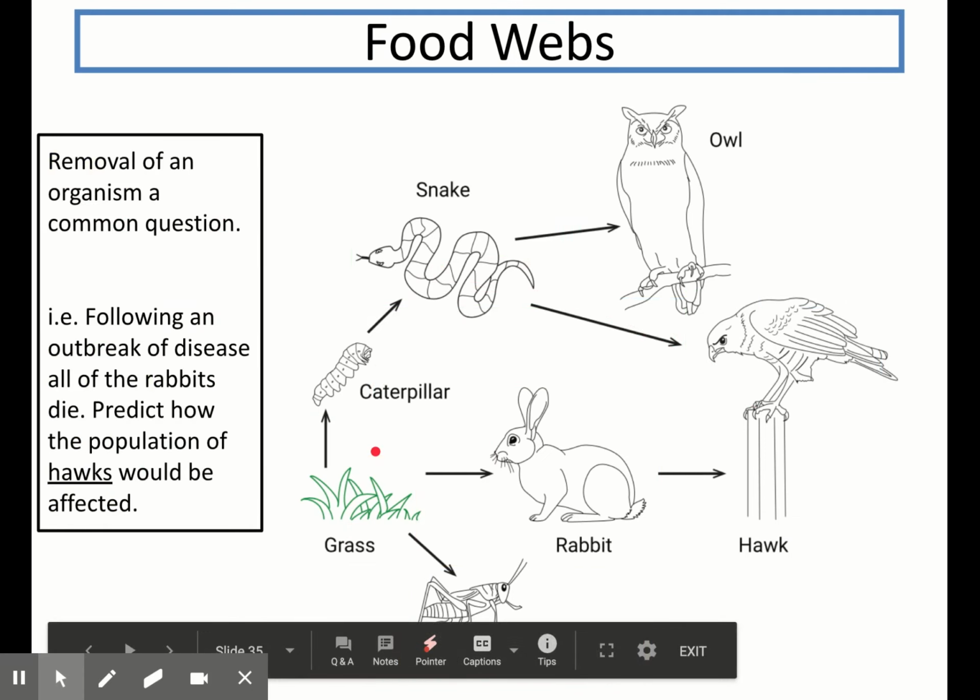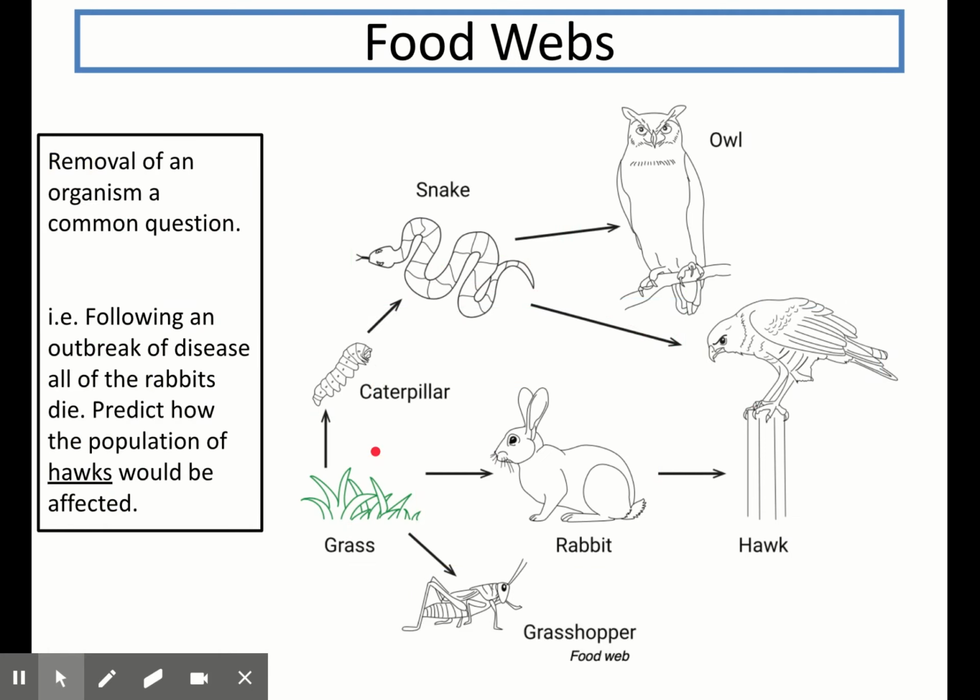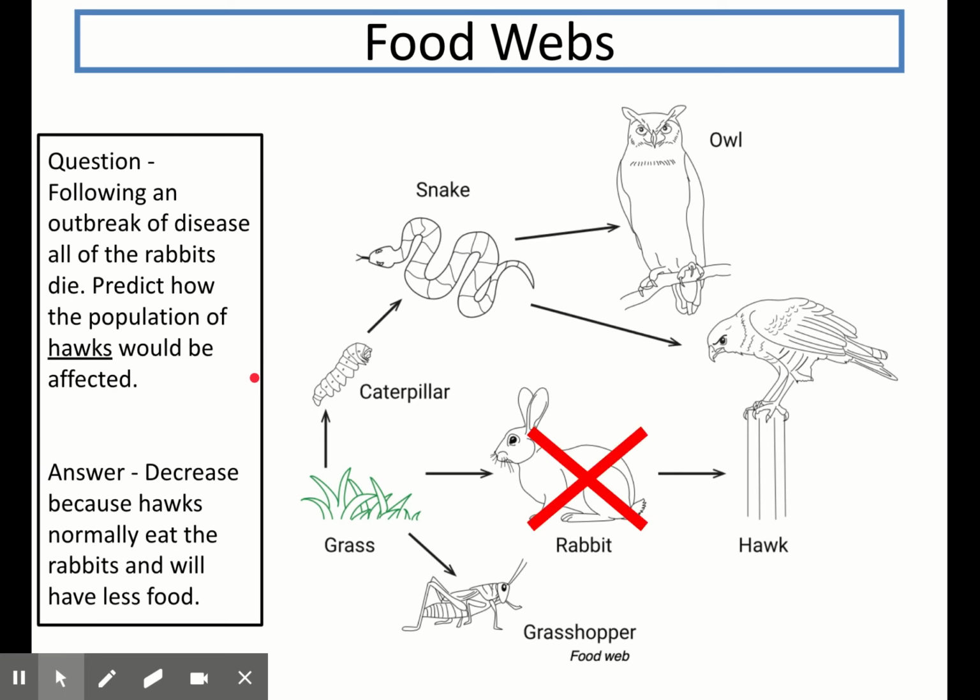The most common question that's often asked about food webs is where they ask you to determine the effect on another organism if a particular organism is removed from that web. So for example, if you were told, following an outbreak of disease, all of the rabbit population die, predict how the population of hawks might be affected. Firstly, the word predict means that you should be answering with either increase, decrease, or stay the same. If this question instead said what would be the effect of, then again, they're looking for the same type of answer. So let's look at what would happen.